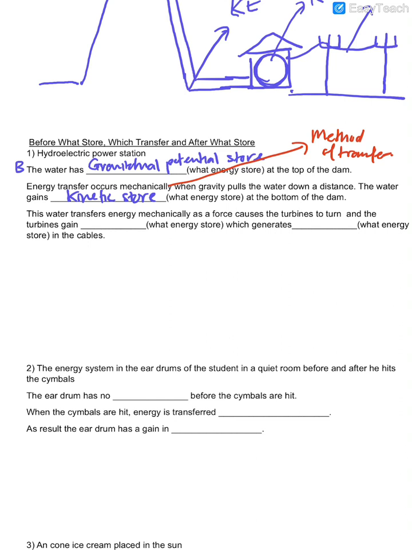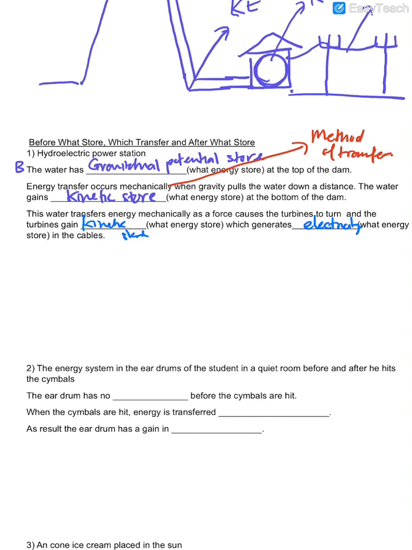Then the water transfers energy mechanically as a force causes the turbines to turn, and the turbines gain kinetic store, and as a result it generates electricity. So that is the process.